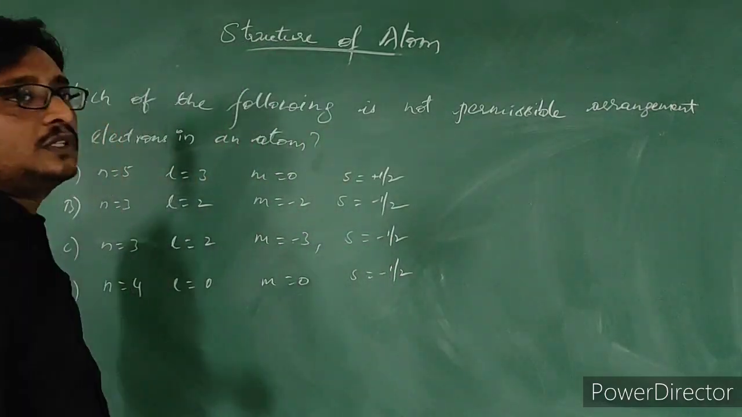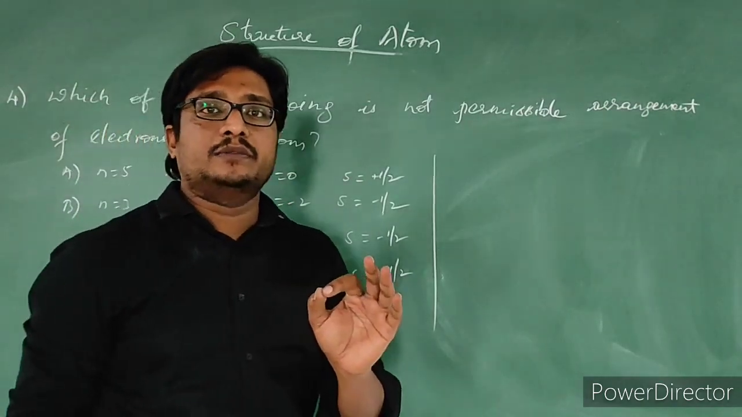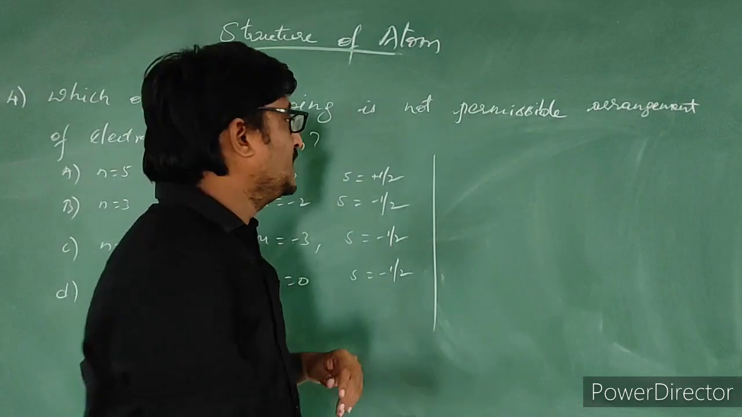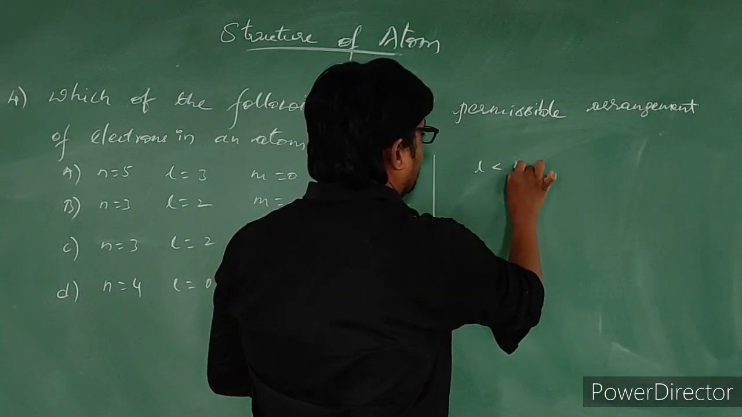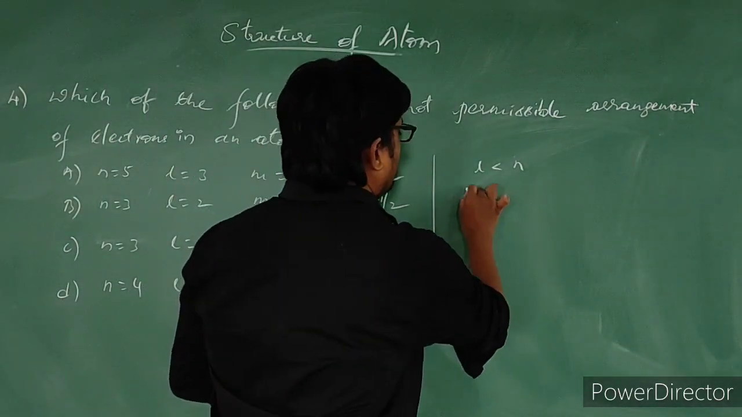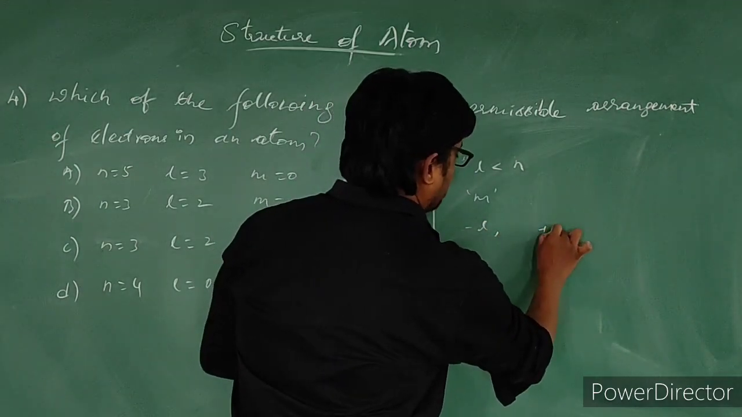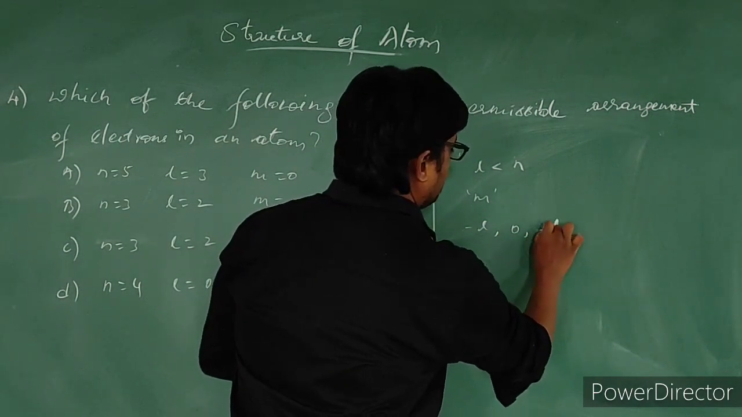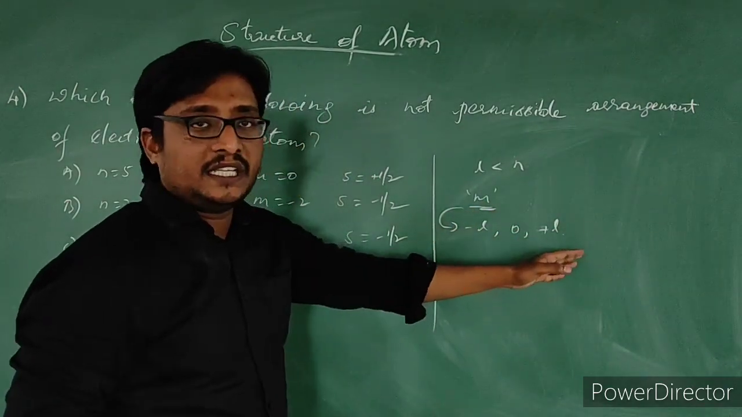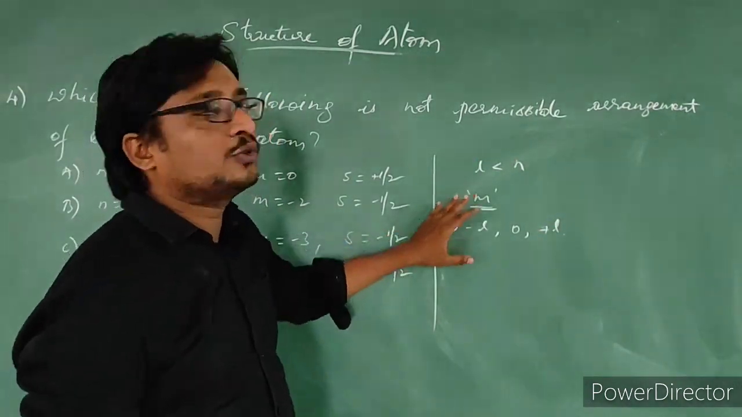So remember that always the L value will be less than the N value. And M values range from minus L to plus L, including 0, but they cannot be greater than the L value. Remember these 2 points.